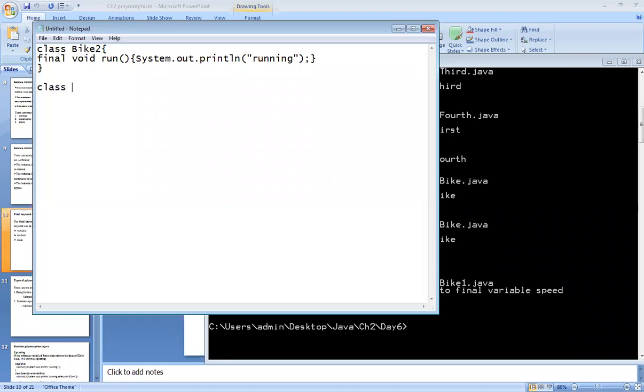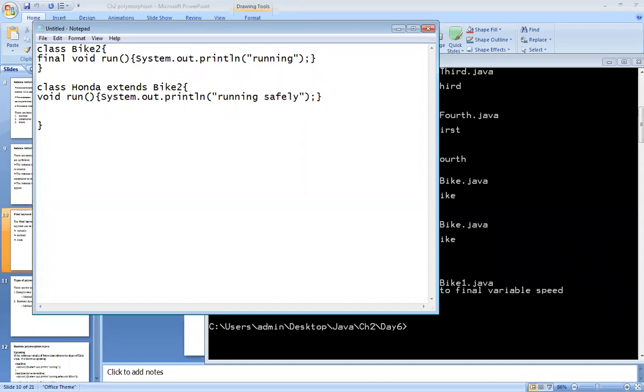Suppose एक child class घेतला ह्याच्यामध्ये आणि बाईकला कॉल करते parent class, and inside it I will once again write the method void run. Running safely. Okay, just I have written statement as a running safely.